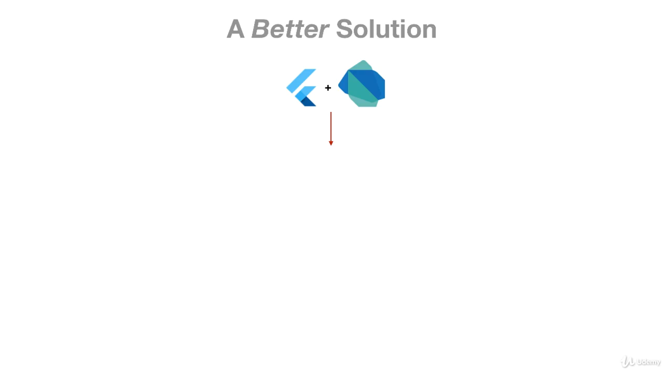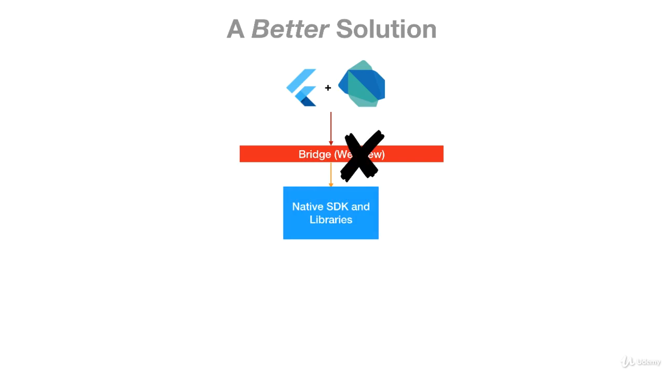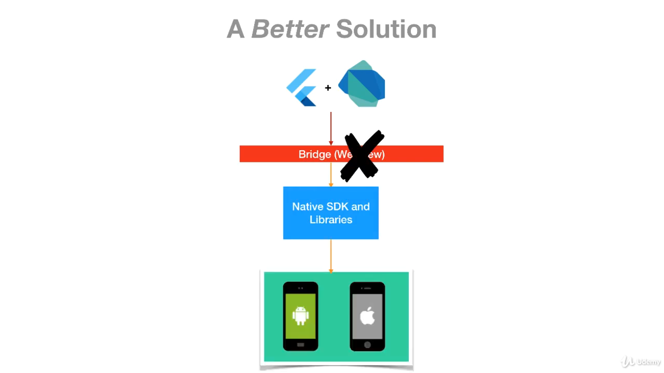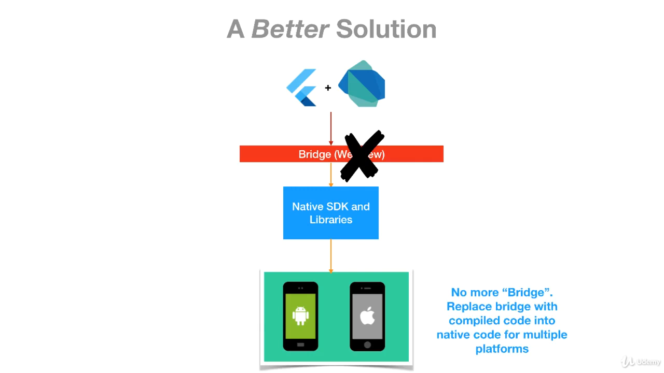The idea here is a little bit different because the bridge is gone. We don't need that bridge. So we go straight to native SDK libraries. And then we have, from the same code base, an application that will run on Android and on iOS devices. So this is why this is a better solution. So no more bridge, which is replaced with the compiled code into native code for multiple platforms.